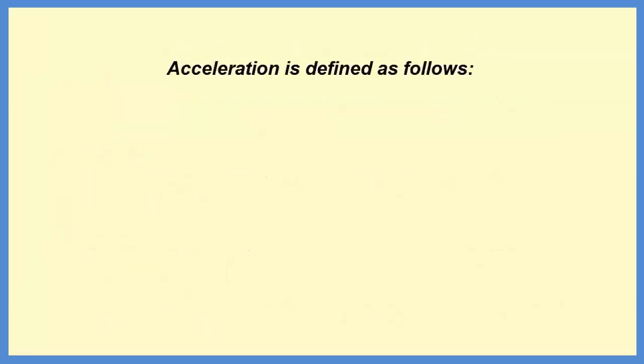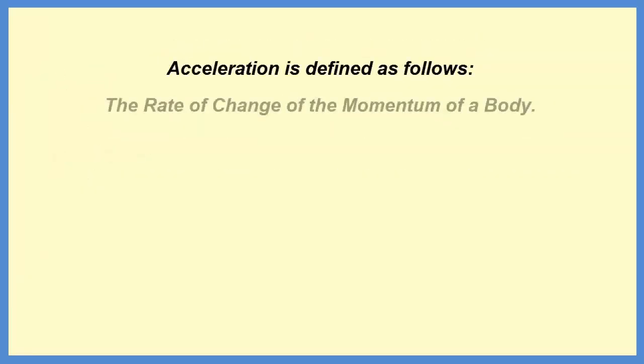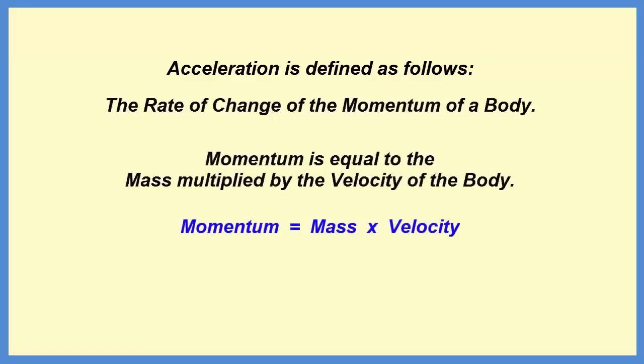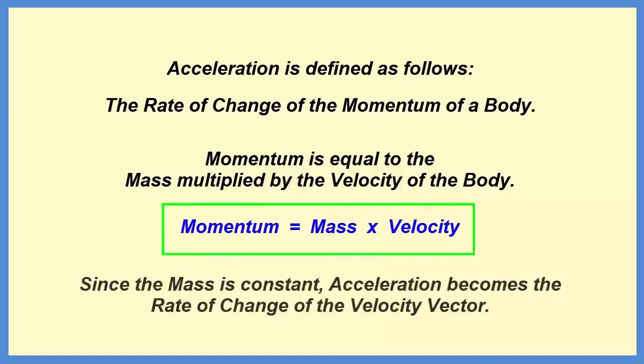Acceleration is defined as follows. The rate of change of the momentum of a body. Momentum is equal to the mass multiplied by the velocity of the body. Since the mass is constant, acceleration becomes the rate of change of the velocity vector.